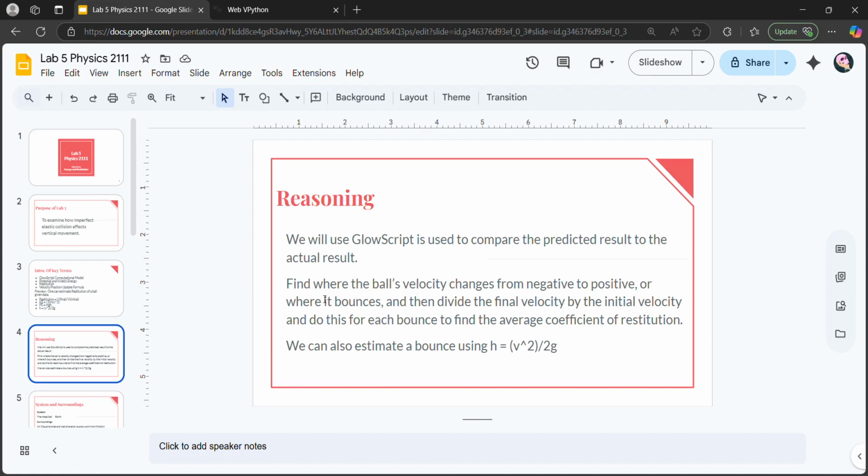The reasoning was that we'll use GlowScript to compare the predicted results to the actual results. We'll find where the ball's velocity changes from negative to positive, or where it bounces, and then divide the final velocity by the initial velocity, and do this for each bounce to find the average coefficient of restitution. We can also estimate a bounce using the height, where height is equal to v squared divided by 2g.